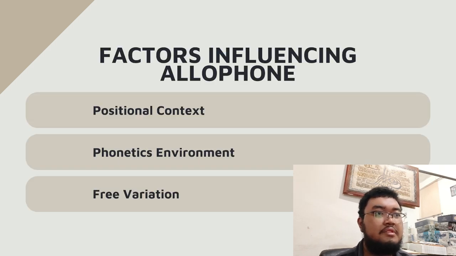Now we have the factors influencing allophones. The first is positional context. Allophones often depend on their position in a word or syllable, and there is the phonetic environment. The surrounding sounds influence allophonic variation. Last, there is free variation. Some allophones occur without predictable distribution and are influenced by the speaker's preference, dialect, or style.